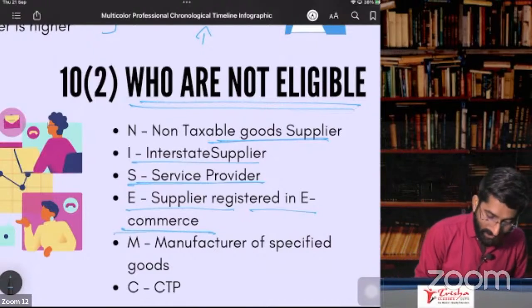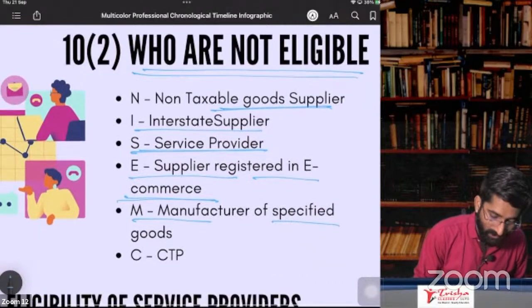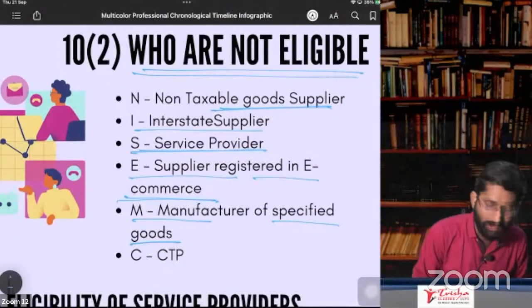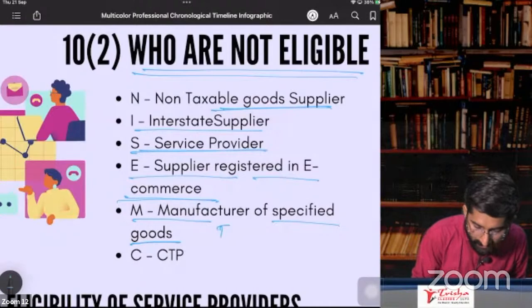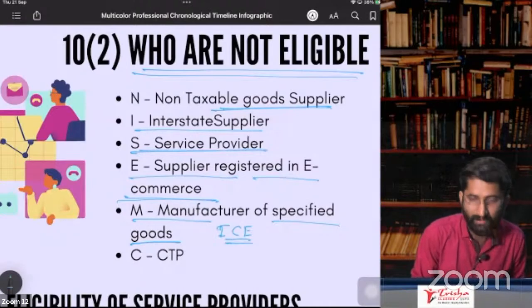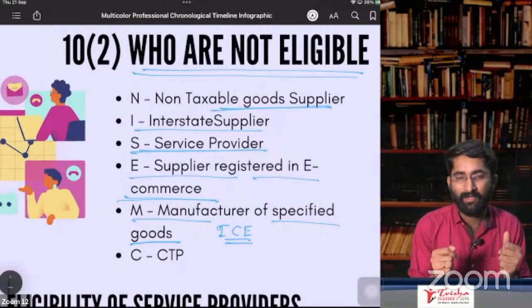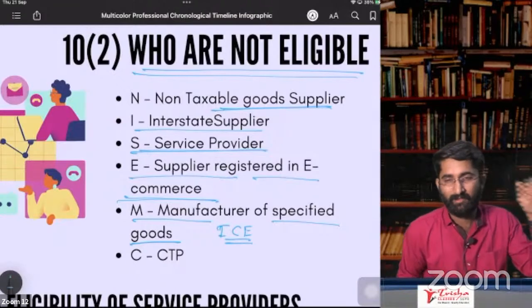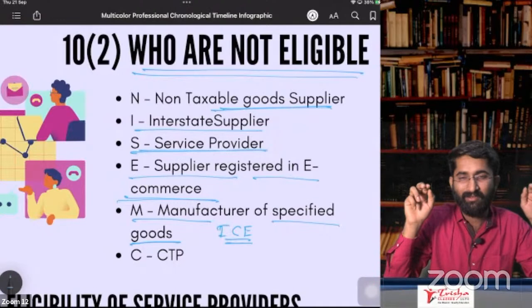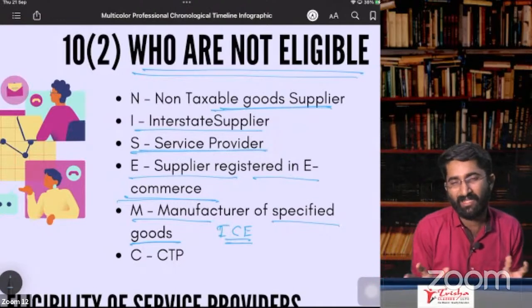Next one, manufacturer of specified goods. Sir, which are specified goods? Ice cream. Remember ice cream story? Sir, what is ice cream story? Remember Pinto ka story? Okay. Pinto, Mr. Pinto, X person. So that person is something imaginary person.